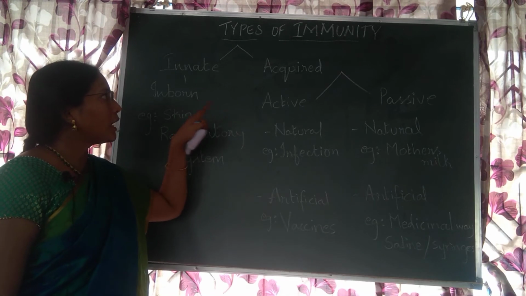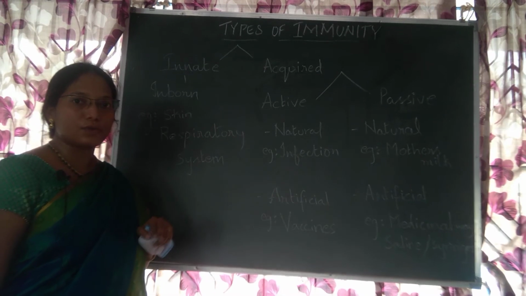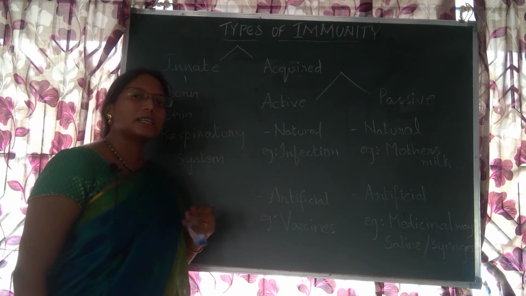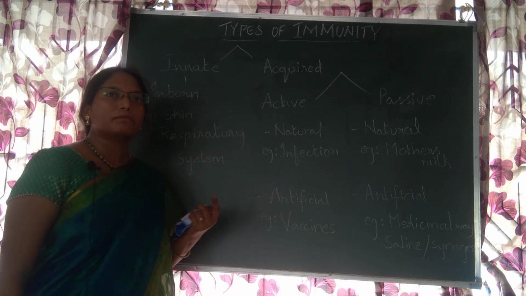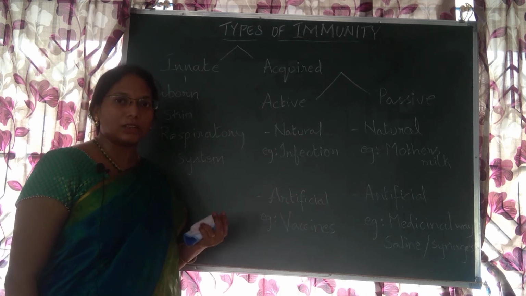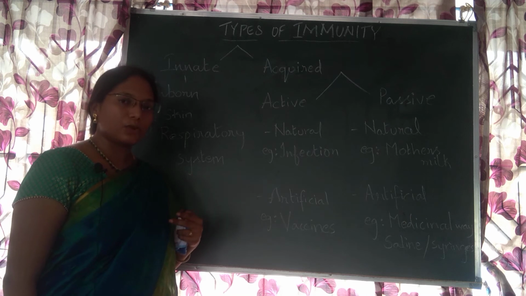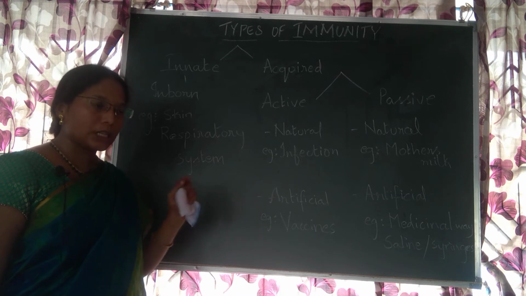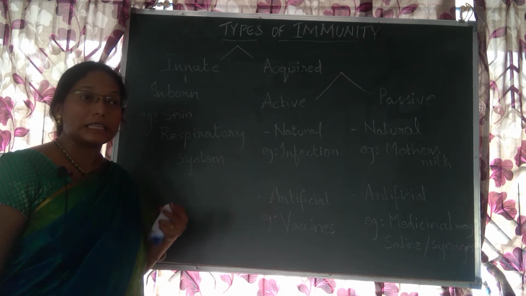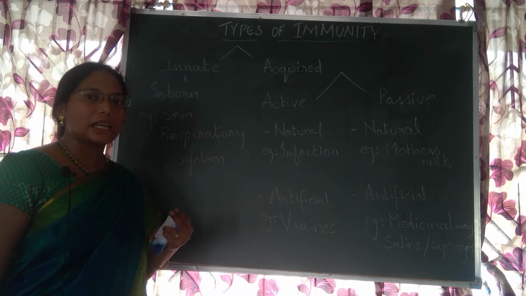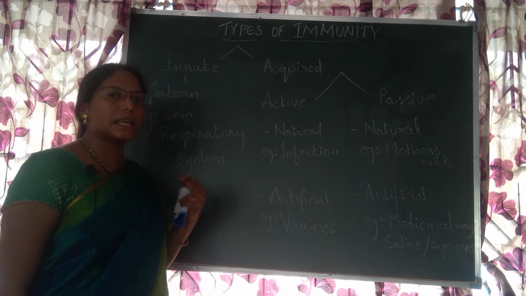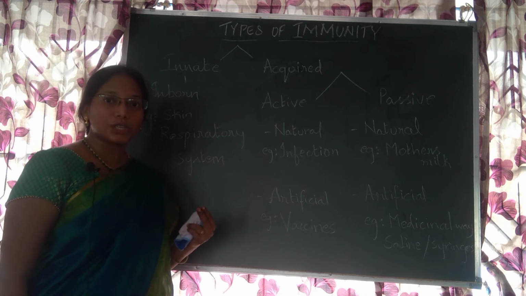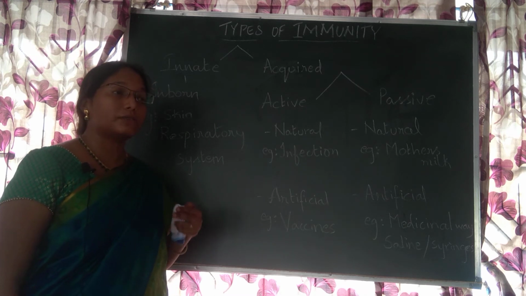Now, active acquired immunity again is of two types, natural and artificial. Natural means in a natural way. Say, if you catch any infection and we are healthy enough, what will our body do? How will it react? It will produce antibodies. Those particular antibodies are ready-made, instantly produced to fight and kill that antigen which has entered. Antigen is like an enemy. Antibody is like a soldier which protects, which defends our body.